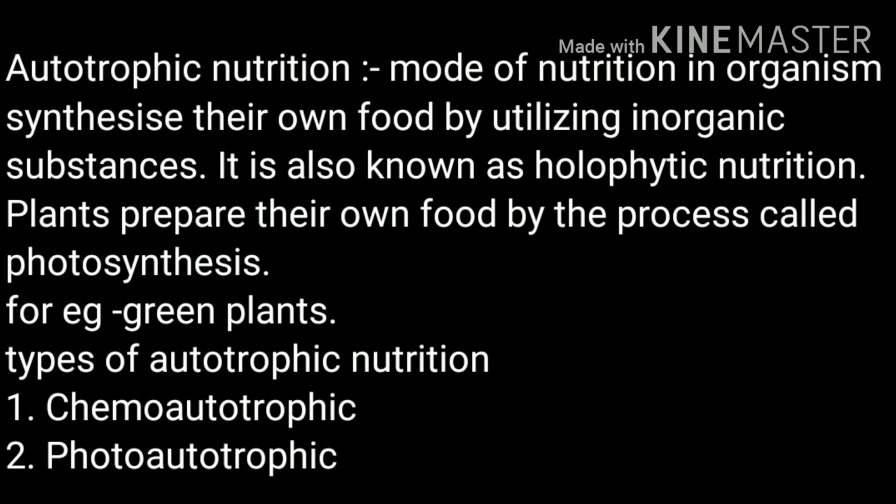On the basis of whether they are utilizing energy or not, autotrophic nutrition is further divided into two categories: chemoautotrophic nutrition and photoautotrophic nutrition.